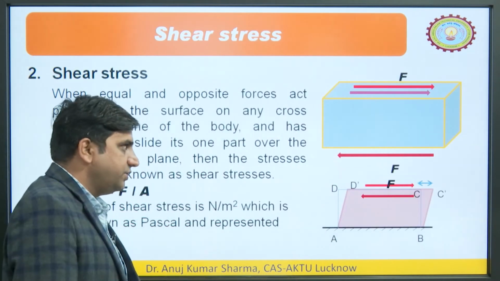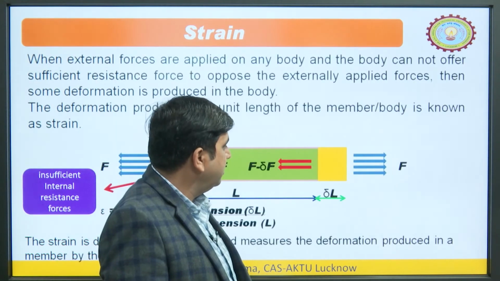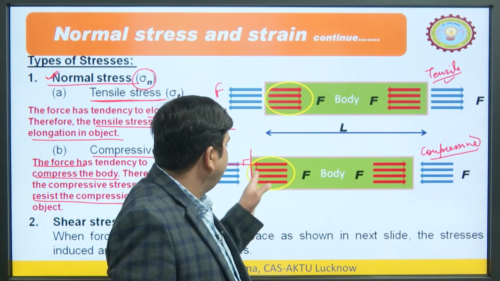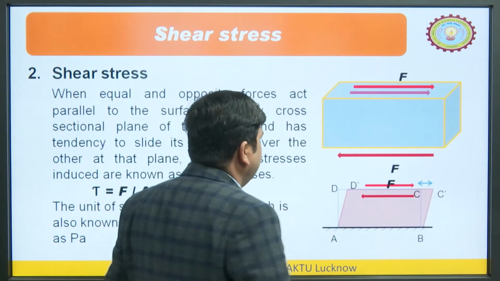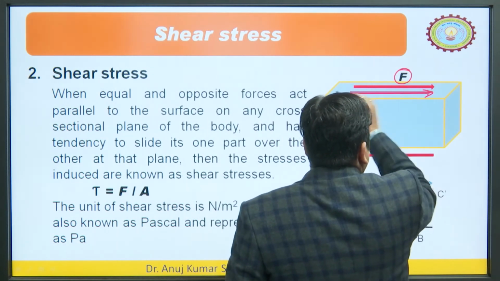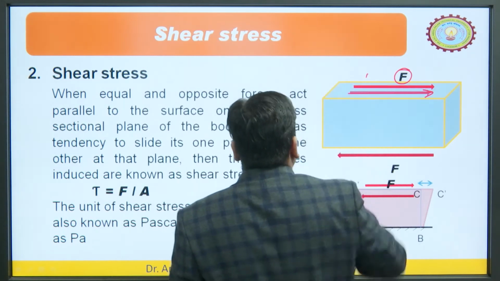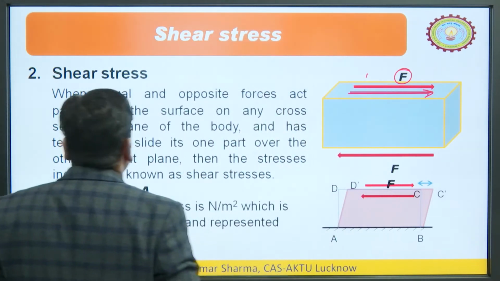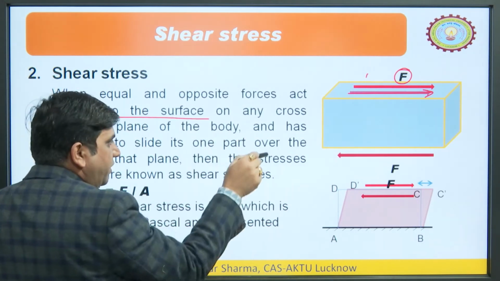So, there are two types of stresses. What is the difference between here and there? You can see here the forces are perpendicular to the plane on which they are acting, but here you can see the forces are acting parallel to the surface. So, the object is this and this force is acting parallel to this or tangential to this. So, when equal and opposite forces act parallel to the surface, why equal and opposite?